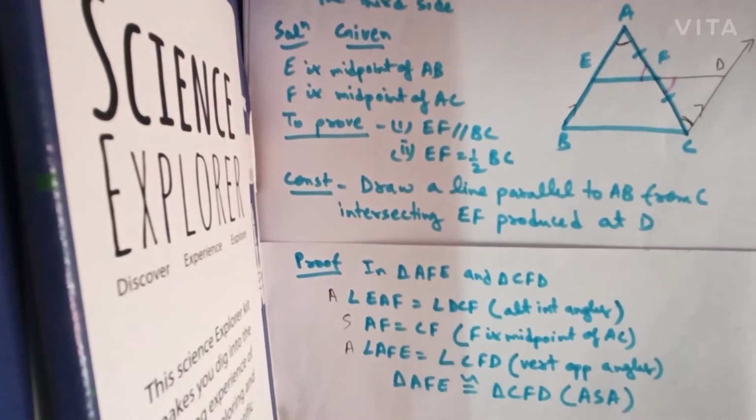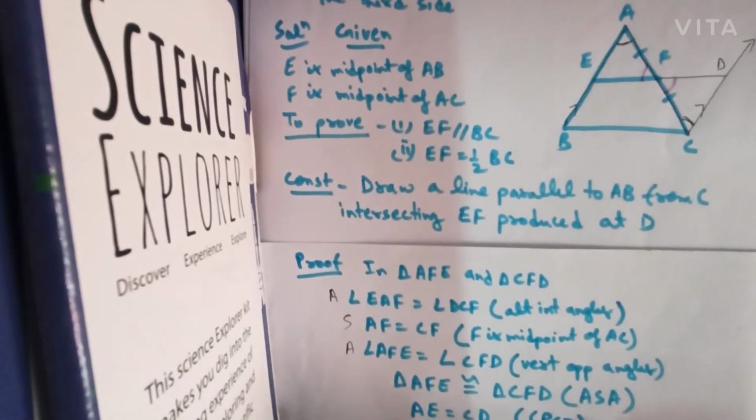Okay, and if this is the case, then we can say that AE will be equal to CD by CPCT. Okay, and EF will be equal to DF. This is also by CPCT.